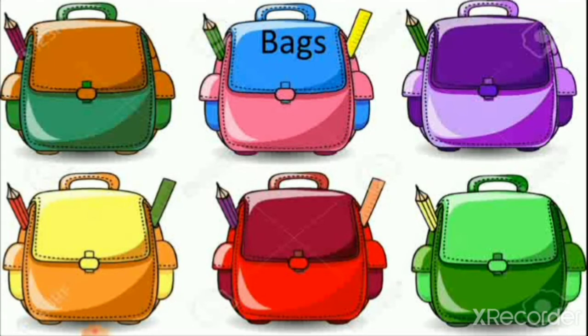Then bags. We use bags. When we come to school, we put all things in our bag, like books, compass box, lunch box, water bottle, all these things we put in bag. These bags are made by men, and we make bags in factories also, and in some houses we can stitch bags also. So these bags are man-made things.